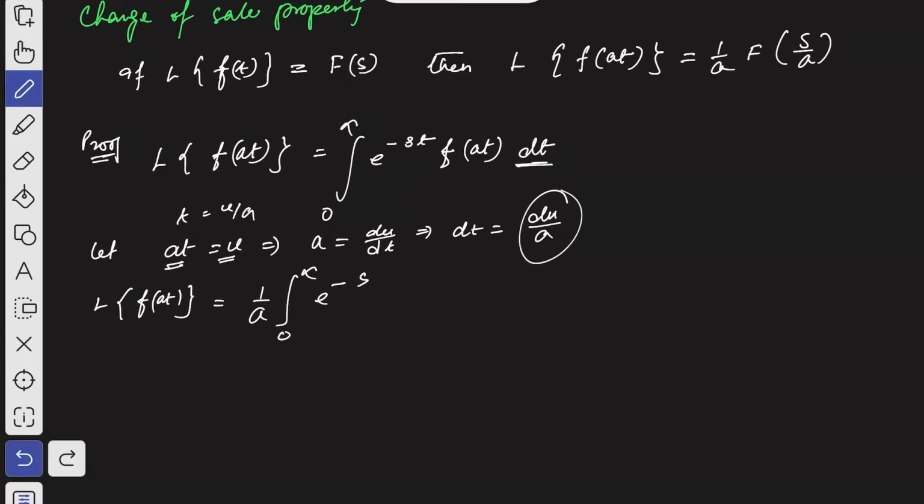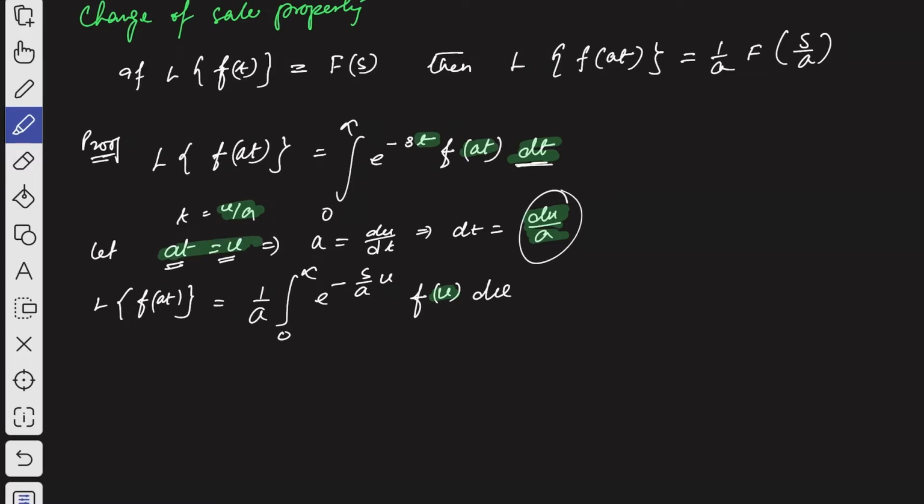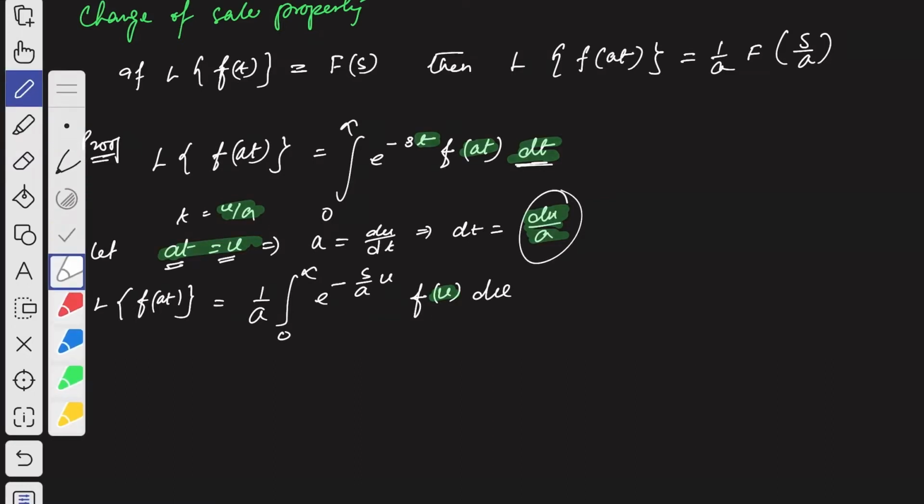Or you can write this way, s by a is u, then f of at is considered as f of u, then du. Hope you have understood this. So what we have done basically is that this t is replaced by u by a, and this dt is replaced by du by a, and at is replaced by u, right? Because at is equal to u we have considered. So hope you have got it.